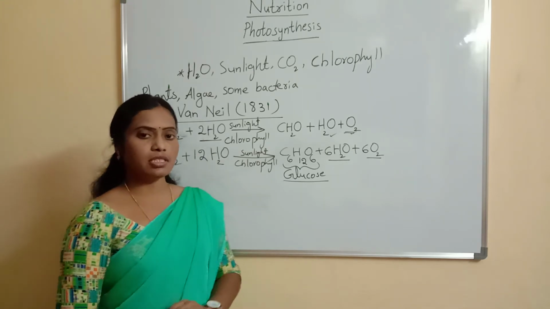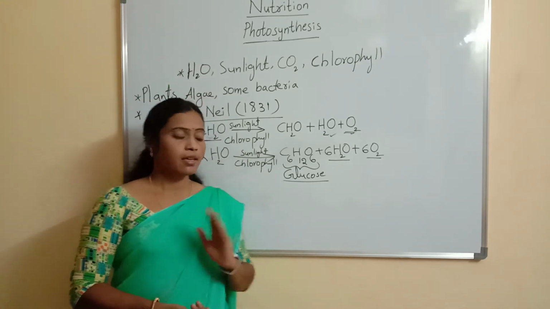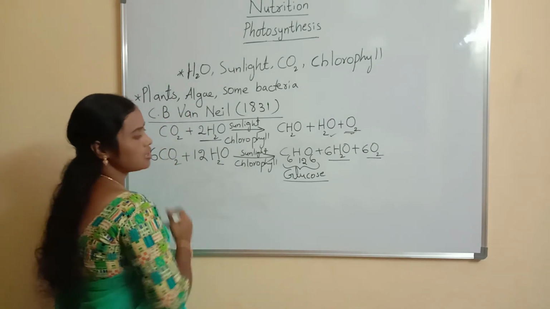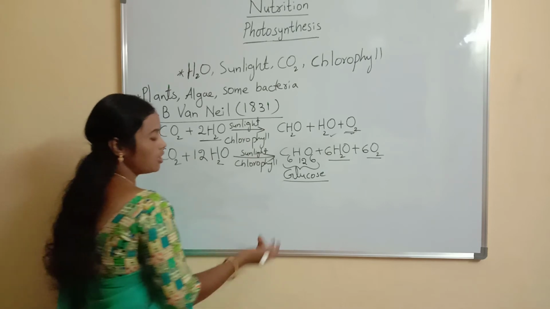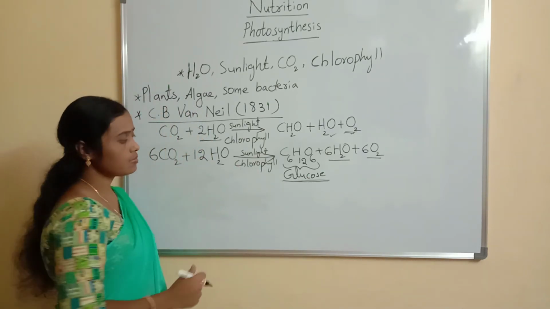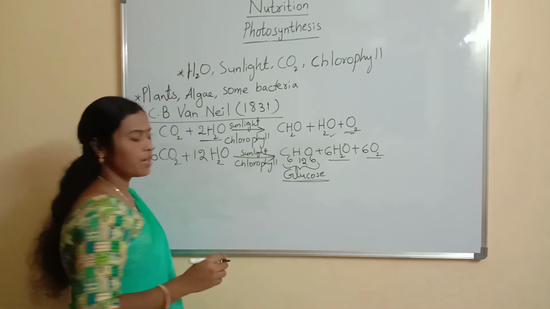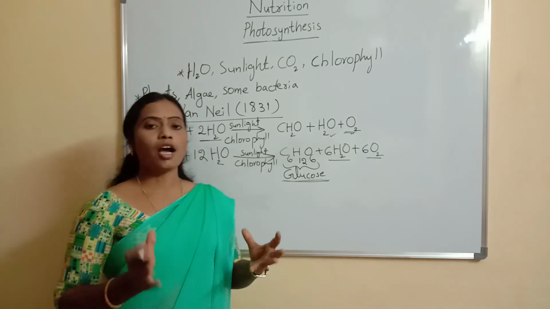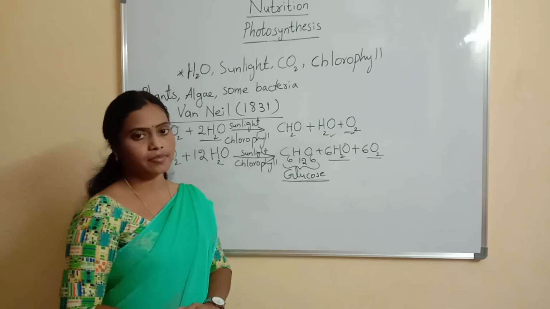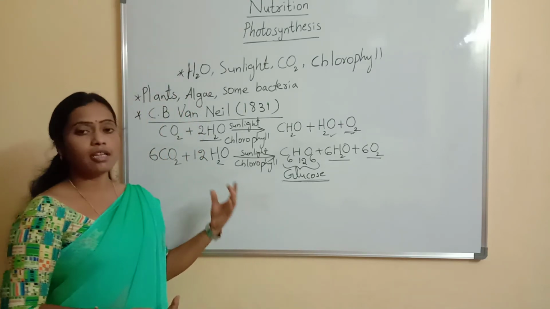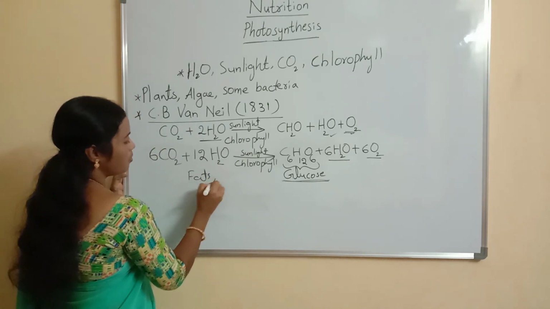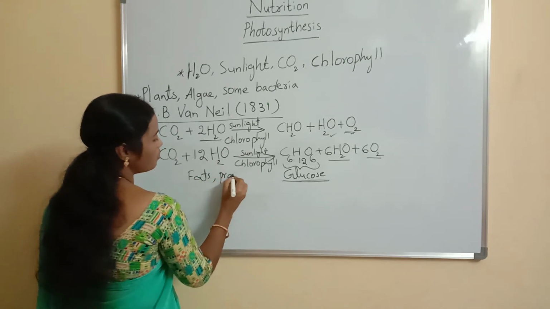So, photosynthesis is a complex process. Several chemical reactions take place and some intermediate substances are also formed. Finally, a simple carbohydrate, that is glucose, is formed. From this glucose, complex carbohydrates like starch and cellulose are formed. And plants are also able to synthesize fats and proteins.